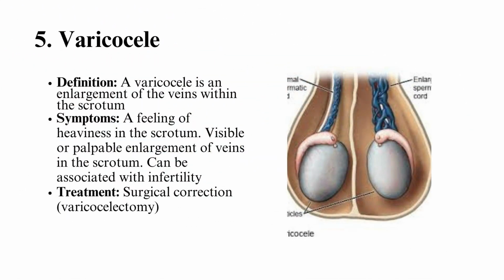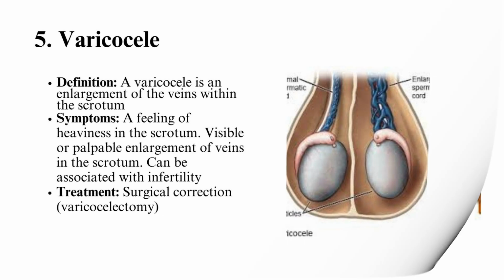Fifth, varicocele. Definition: a varicocele is an enlargement of the veins within the scrotum, which can impair sperm production by increasing the temperature in the testes. Symptoms: a feeling of heaviness in the scrotum. Visible or palpable enlargement of veins in the scrotum can be associated with infertility. Treatment: surgical correction, varicocelectomy, or non-surgical methods like embolization to reduce the varicocele and improve sperm quality.